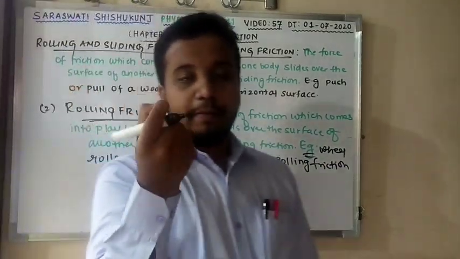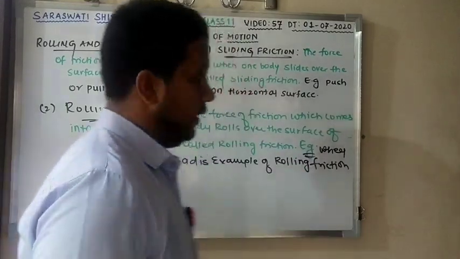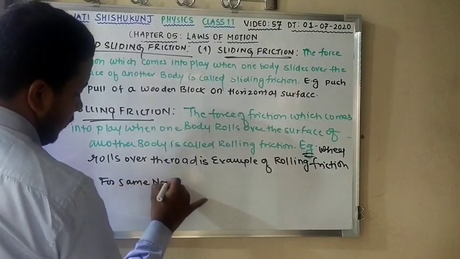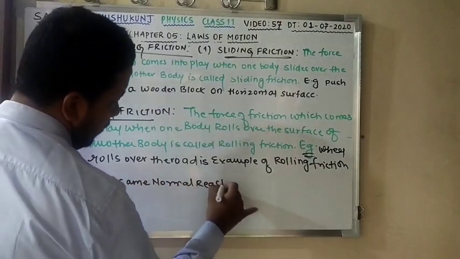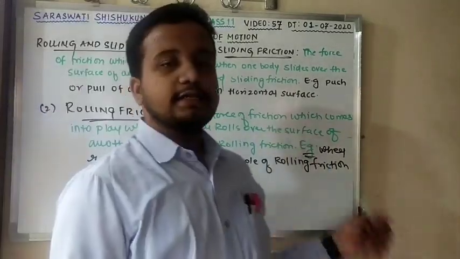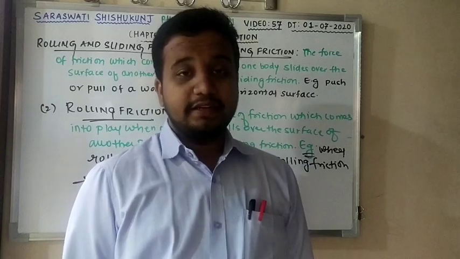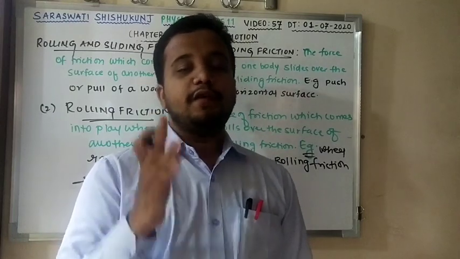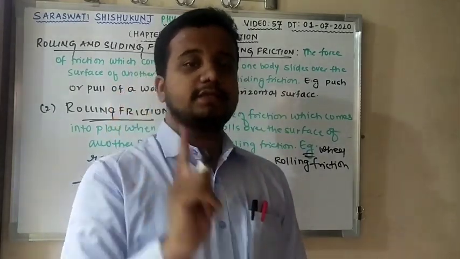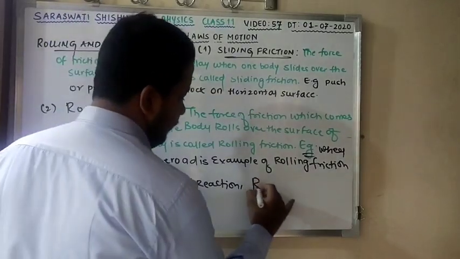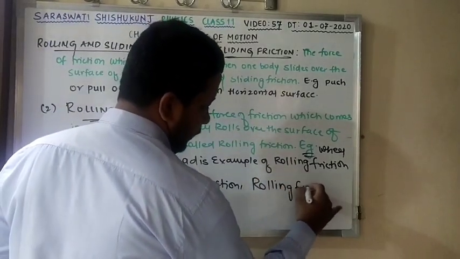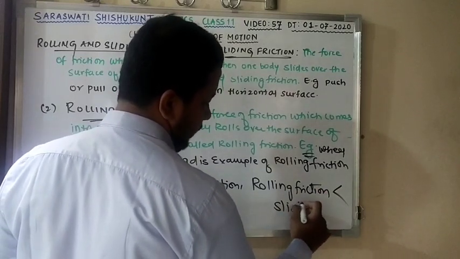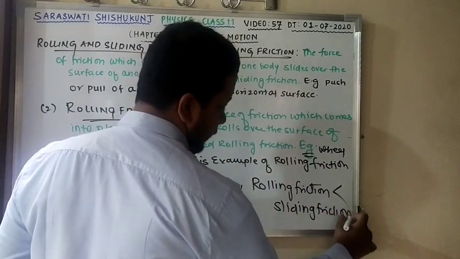One important point needs to be remembered here: if the normal reaction is the same in both the cases, that is the vertical component of the force which is opposite to what? Weight. That is the normal reaction. If the normal reaction is the same in both the cases, then 100% you can say that rolling friction is always less than sliding friction.